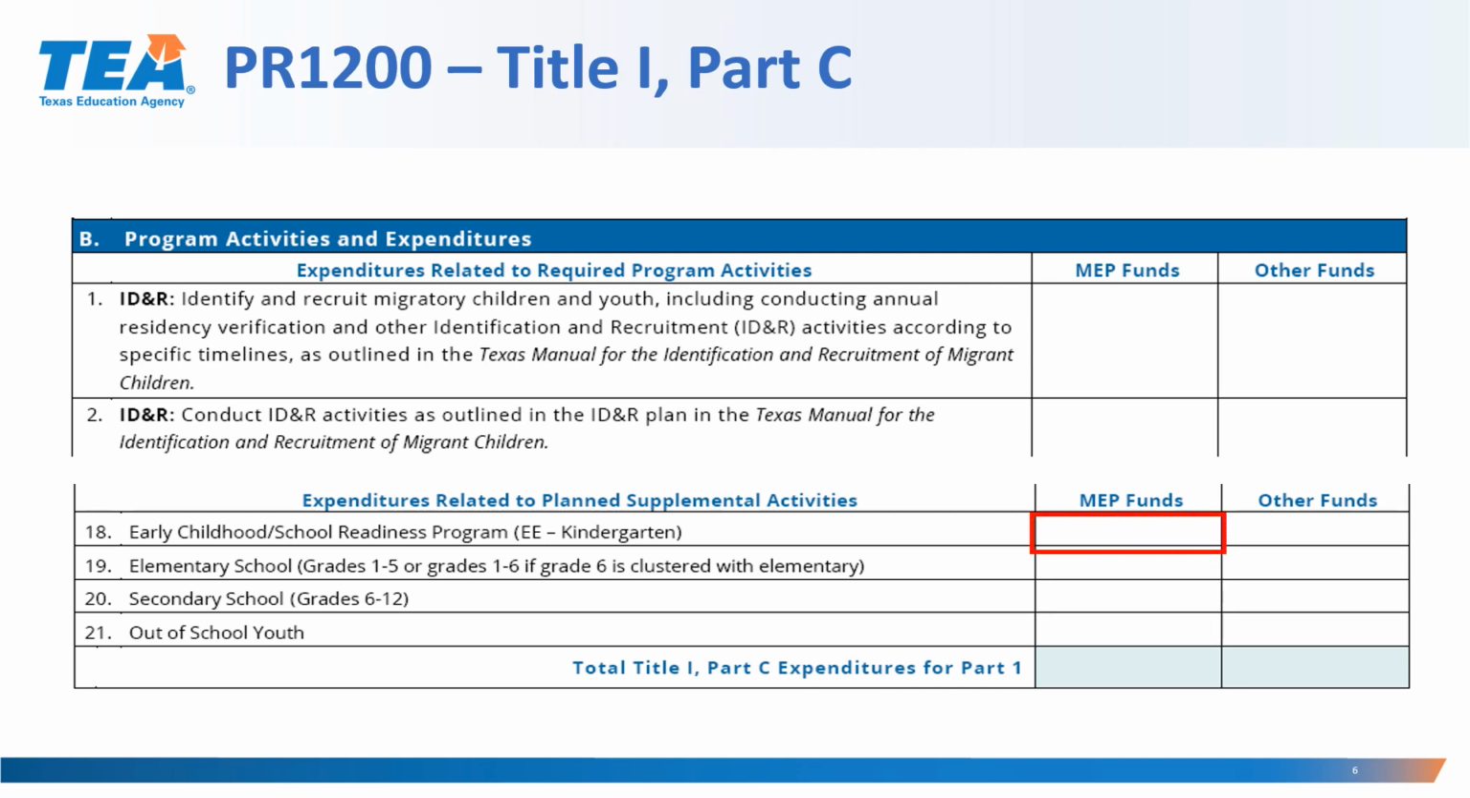Expenditures related to planned supplemental activities. For each applicable activity listed in each of the following sections by range of grades, for example, grades 6 through 12, type the estimated total amount of Title I Part C funds from MEP or other sources. Totals. This field shows the total estimated expenditures for Title I Part C funds from MEP and other sources.